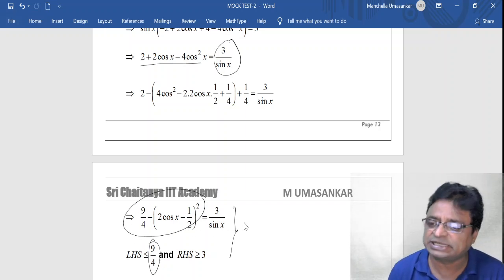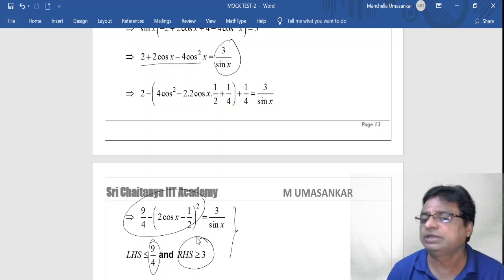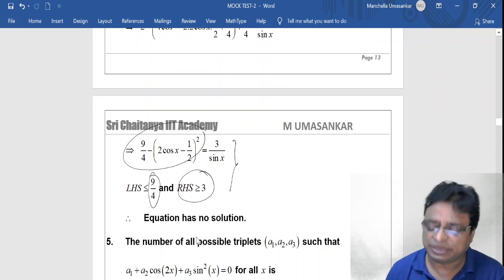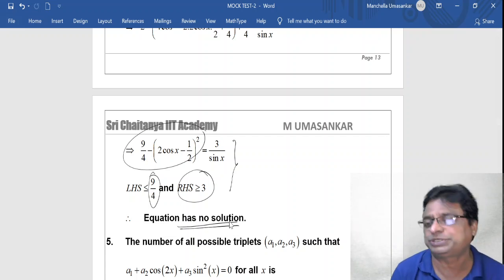Since sin x always lies in the closed interval [-1, 1], 3 by sin x, that is the RHS, is always greater than or equal to 3. So the LHS is less than or equal to 3 by 4 and the RHS is greater than or equal to 3. Therefore they never equal. So equality doesn't hold there. So it has no solution.